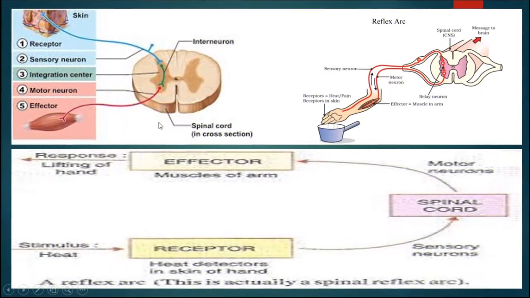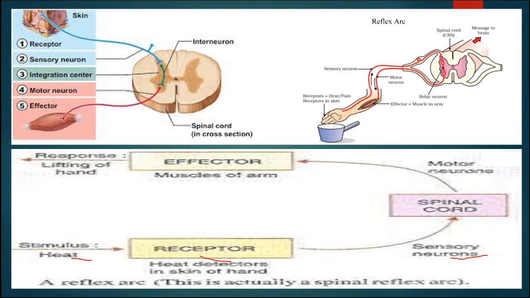This slide is explaining reflex action and reflex arc. The reflex action is the part in which, when any part of our body receives a stimulus, suppose in the form of heat, by the receptor organ, it is sent through the sensory neuron to the spinal cord.